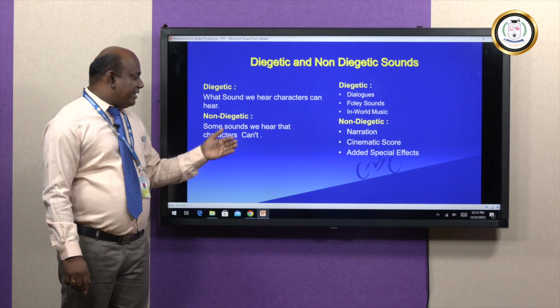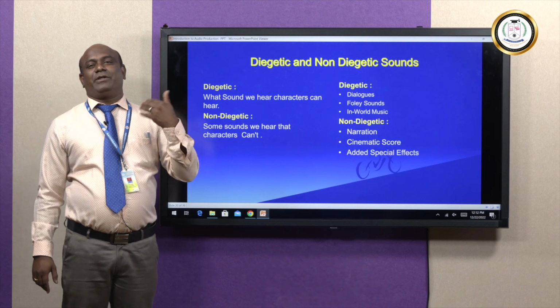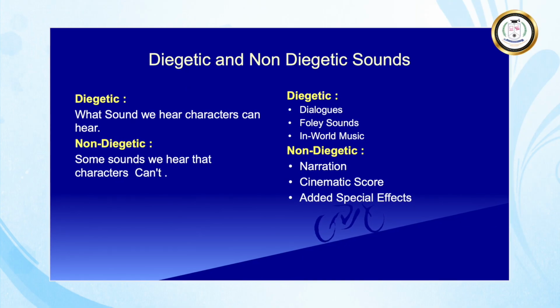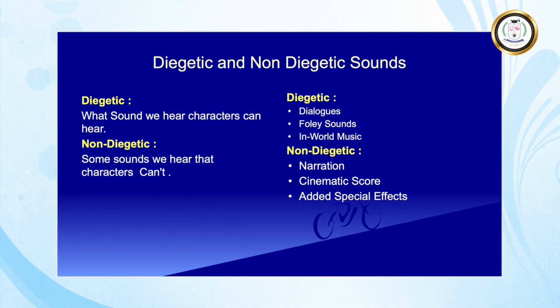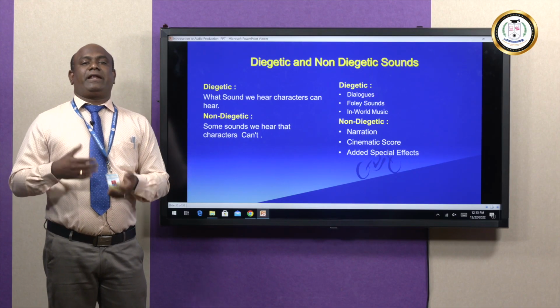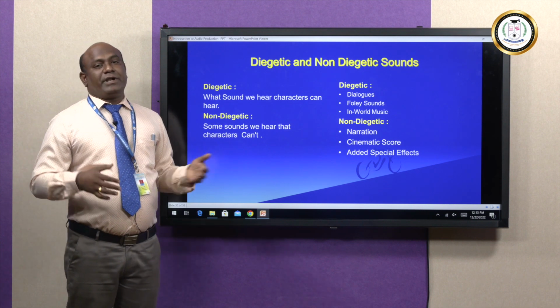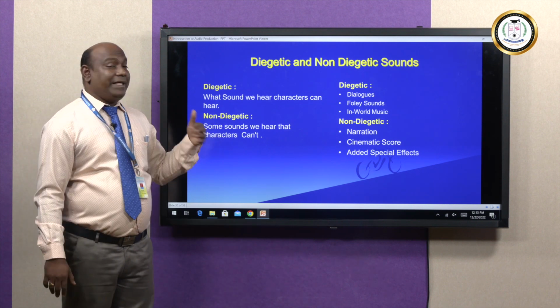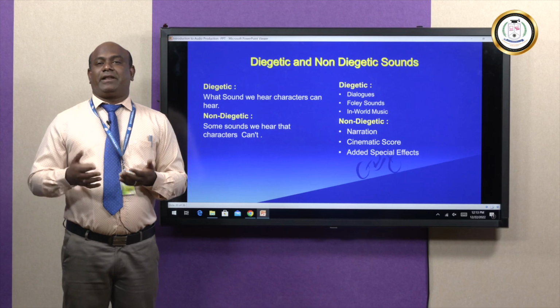Some sounds we hear but the character cannot hear. Non-diegetic examples: narration, cinematic score, added sound effects. Sometimes the character cannot hear the special effects. The cinematic score also the character cannot hear. Narration definitely the character cannot hear.